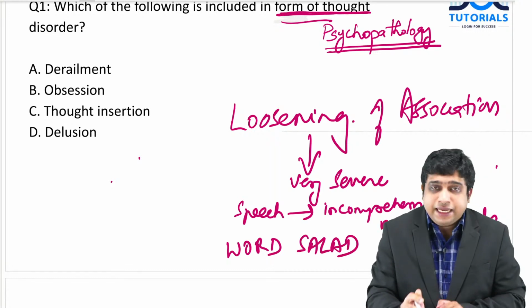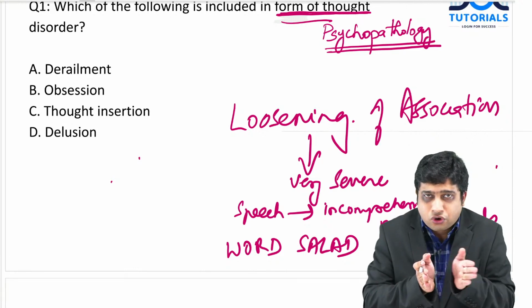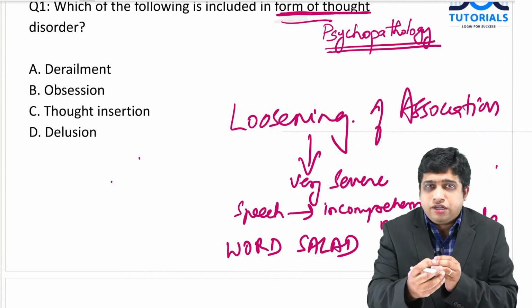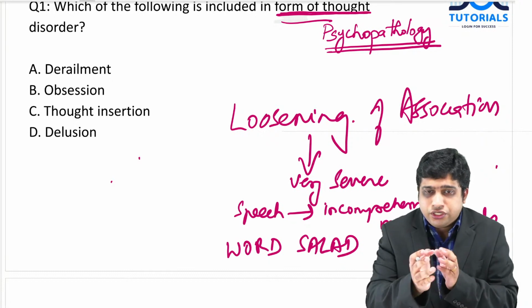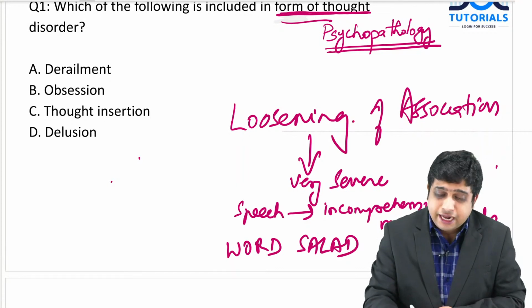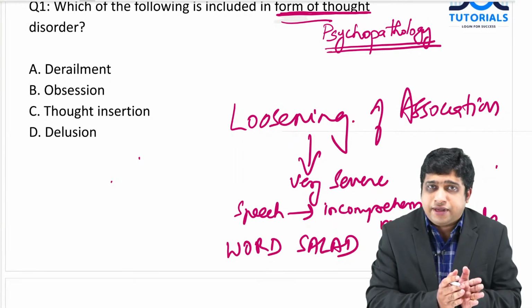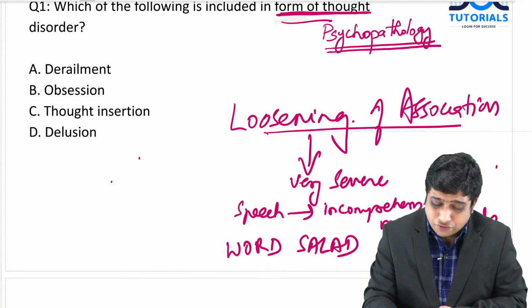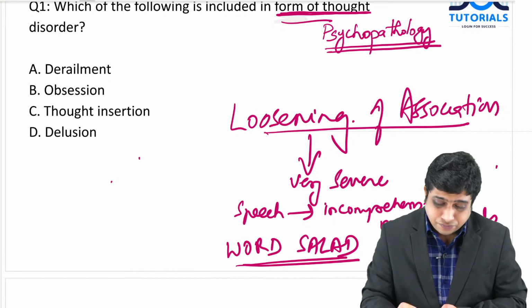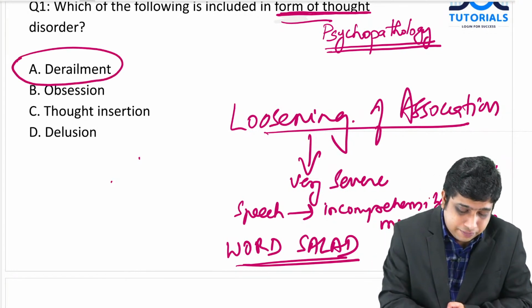So the basic theme of this is derailment, that is deviating from the thought and loss of the logical connection, so that you deviate from the goal. From the beginning to the goal, you get deviated from that. That is called derailment. And various synonymous terms like tangentiality are almost related to derailment with some subtle difference. The loosening of association, when it is severe, is called word salad. So that is a disorder of form of thought. So the answer here is derailment.